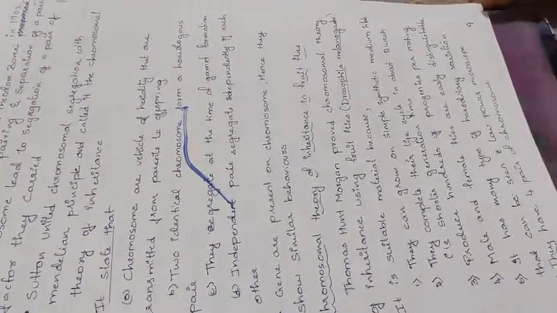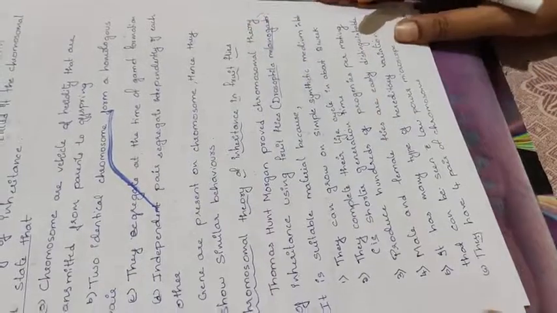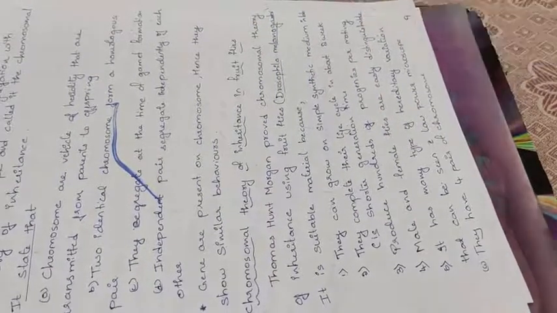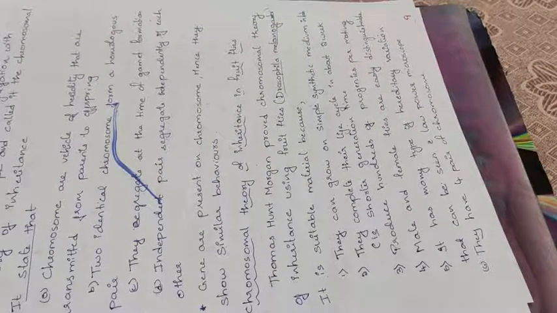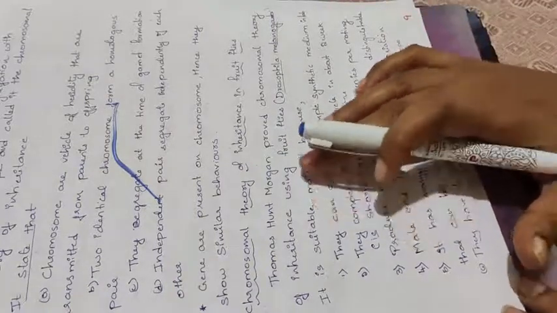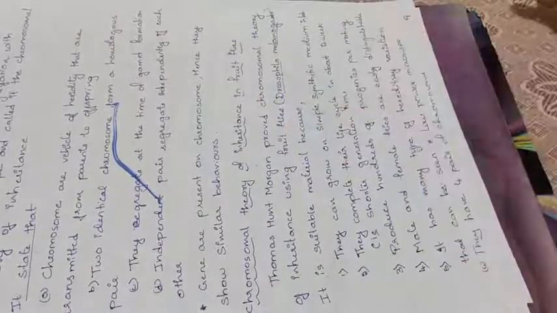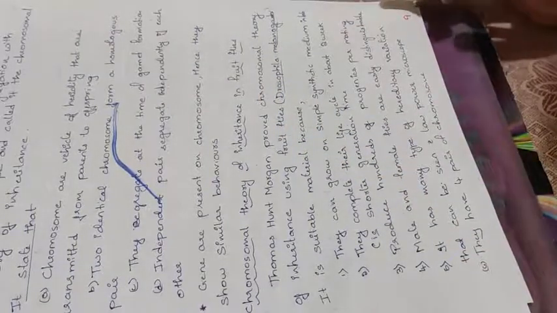Now, the chromosomal theory of inheritance was studied in fruit flies. The scientific name is Drosophila melanogaster. So here, Thomas Hunt Morgan proved this chromosomal theory of inheritance using the fruit fly called Drosophila melanogaster.